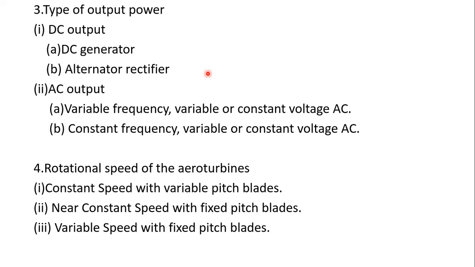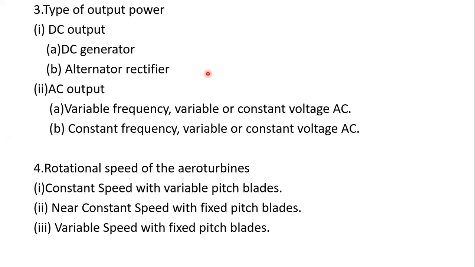And coming to the AC outputs, what are the different types? The first one is variable frequency and the second one is constant frequency. The main classification is the variable one. If you take variable frequency, we can take variable or constant AC voltage. With constant frequency, if you prefer, we can also take variable or constant voltage.